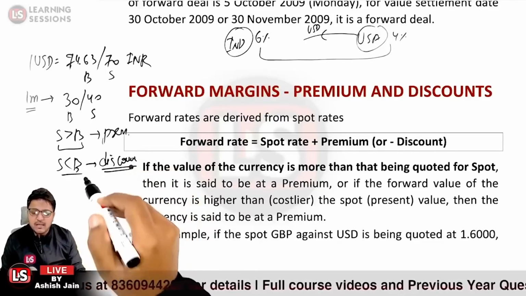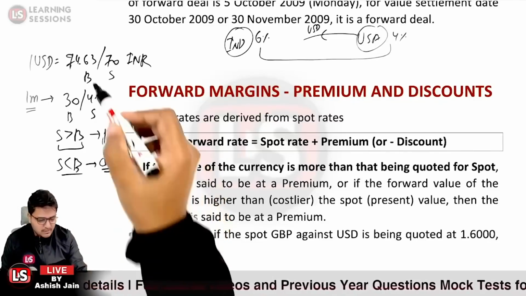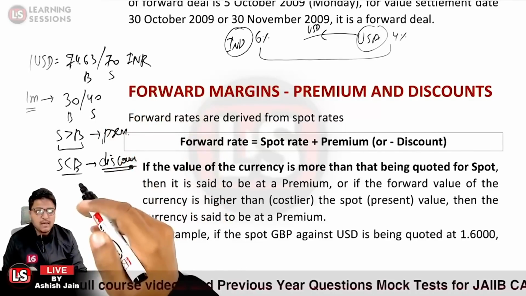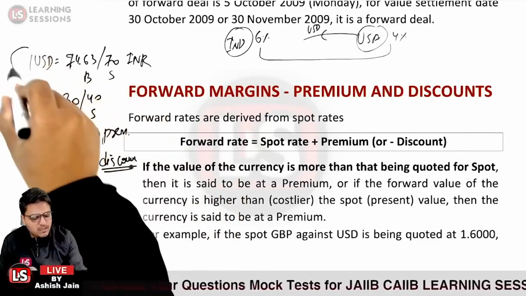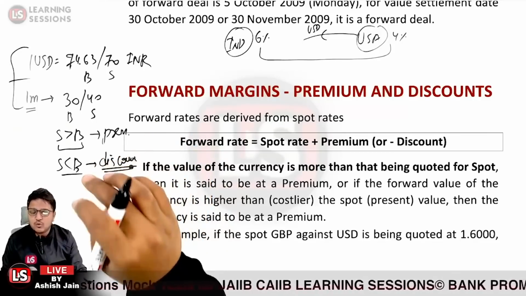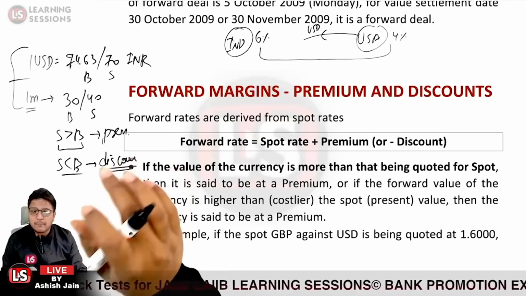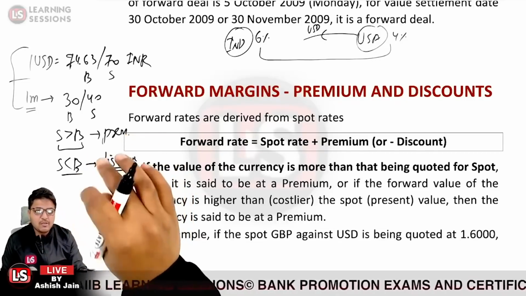And if the currency is available at discount, the forward points are subtracted. So this is the buying rate and this is the selling rate. Now, if I ask what will be the 1 month forward buying rate, should I be adding the forward points to the quoted rate, or should I be subtracting the forward points from the quoted rate? Kindly do answer at the earliest.